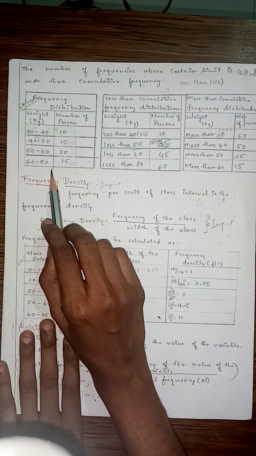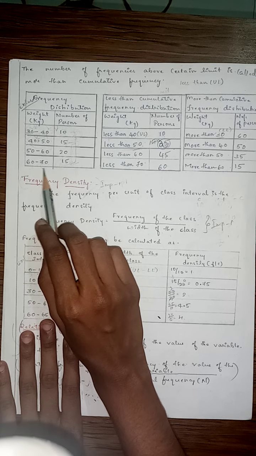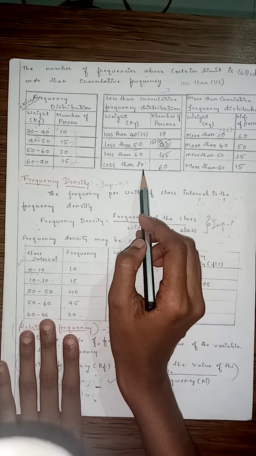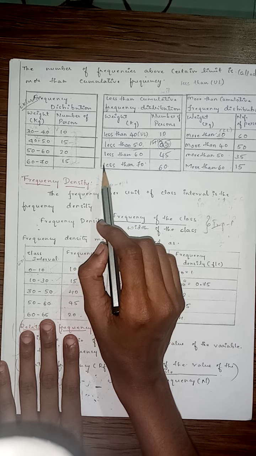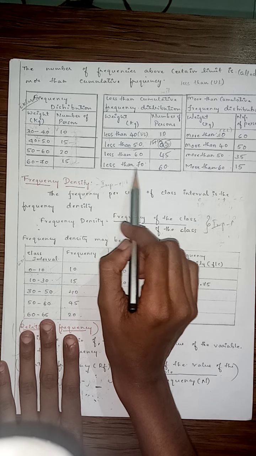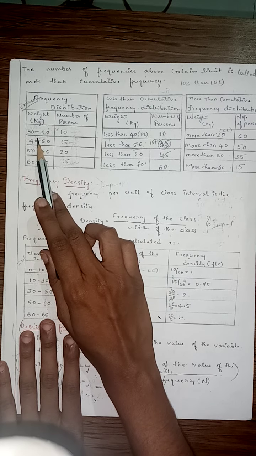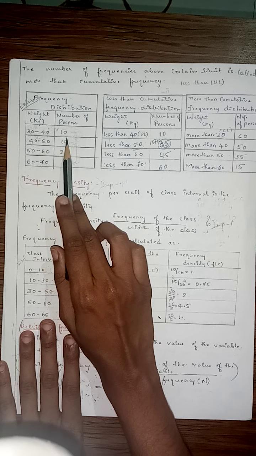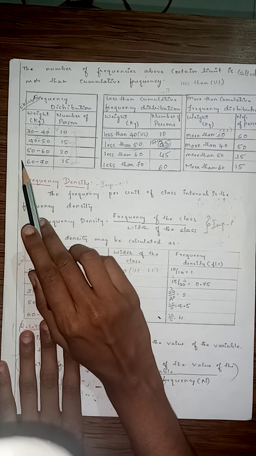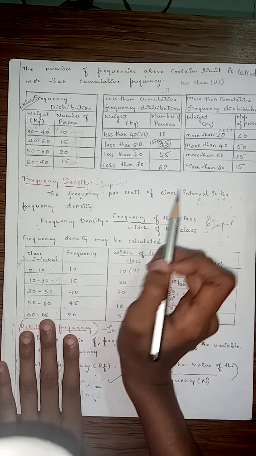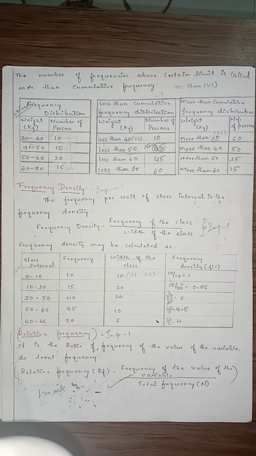Next, 60 to 70. Here the upper limit is 70, so it is less than 70. Correct? So less than 70 means 30, 31 to 39 should be added, 41 to 49 should be added, 51 to 59 should be considered, 60 to 69 should be considered. Correct? Less than 70, so all these four should be added. This is 60. Clear? So you understood how to calculate less than cumulative frequency.